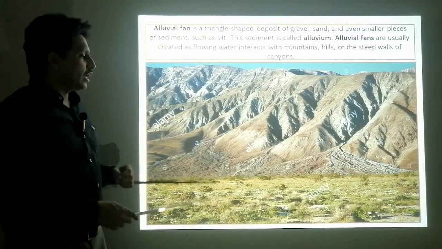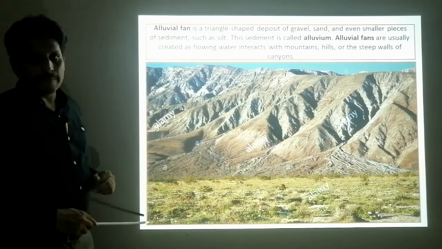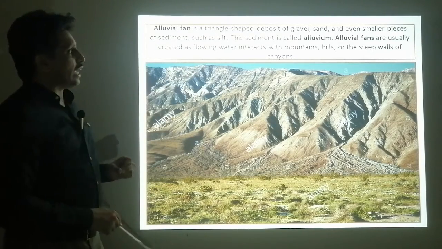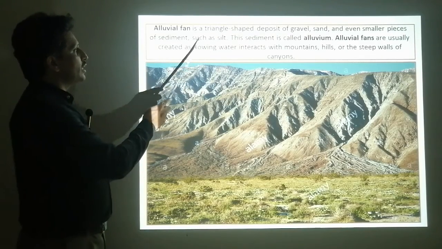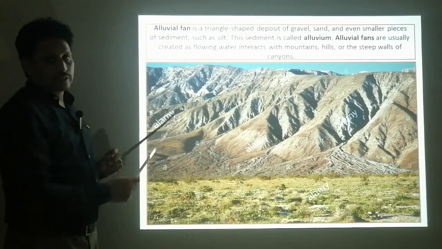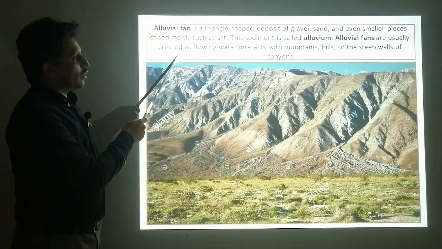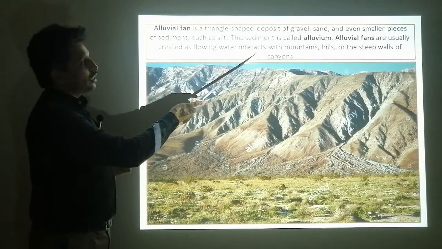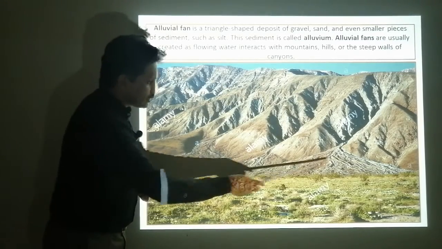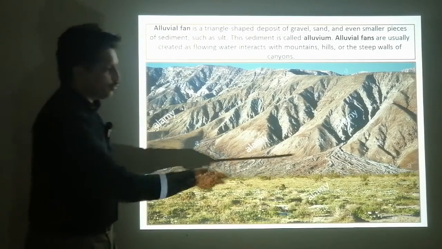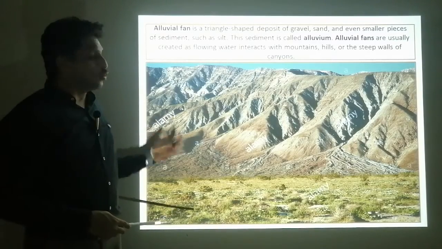There is a little difference between an alluvial cone and an alluvial fan. Here you can see the alluvial fan. An alluvial fan is a triangle-shaped deposit of gravel, sand and even smaller pieces of sediment such as silt. This sediment is called alluvium, and alluvial fans are usually created as flowing water interacts with mountains, hills or the steep walls of canyons. So this is how sediments, when deposited in this shape, are called alluvial fans.